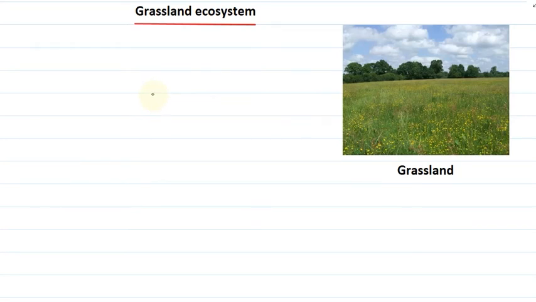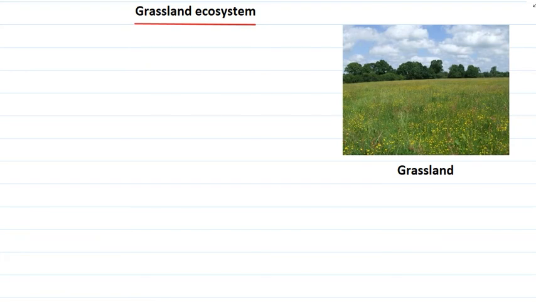The topic for today's video is Grassland Ecosystem. We already know that the grassland ecosystem is a part of the terrestrial ecosystem, as it consists of landforms. Grassland ecosystems mostly comprise grasses. They have an average rainfall between a desert and a forest, and this kind of rainfall supports the growth of grasses.